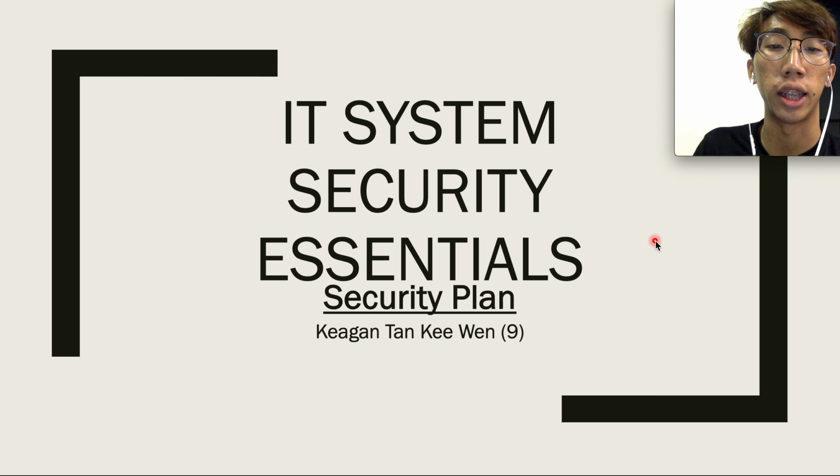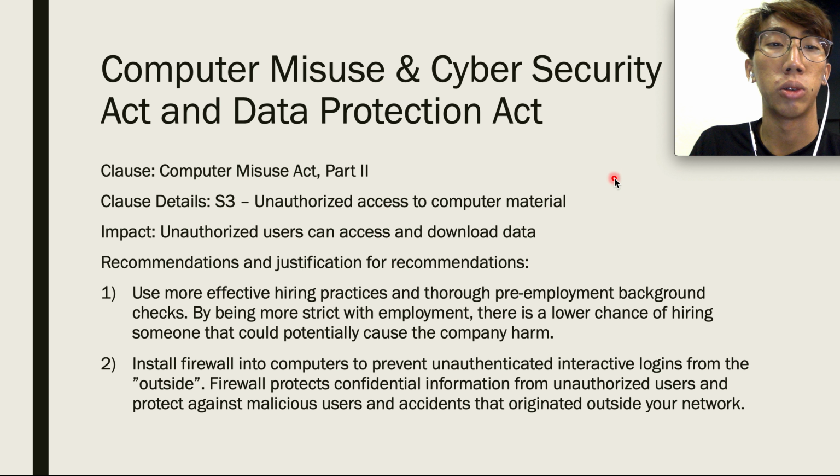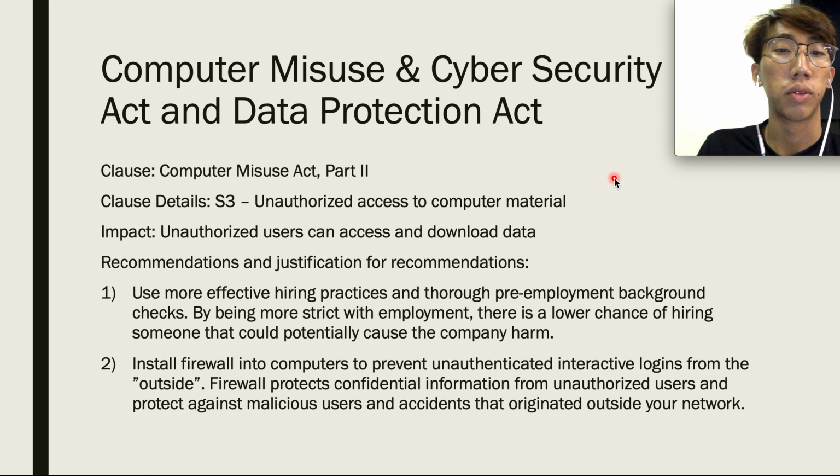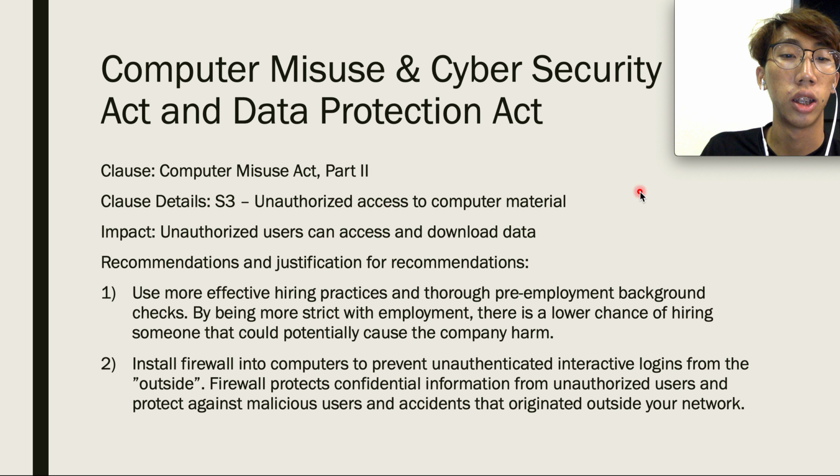The first clause we'll be going through is the Computer Misuse Act, unauthorized access to computer material. Unauthorized users can access and download data, and to prevent this, we can use more effective hiring practices and thorough pre-employment background checks. By being more strict with employment, there's a lower chance of hiring someone that could potentially harm the company. We could also install a firewall into a computer to prevent unauthenticated interactive logins from the outside. A firewall protects confidential information from unauthorized users and protects against malicious users.